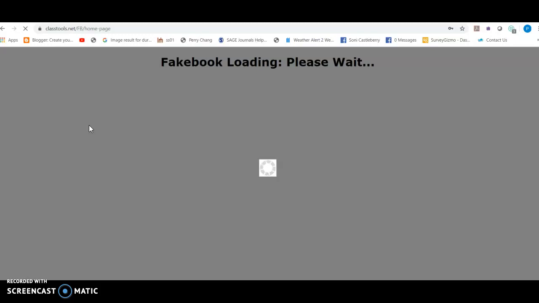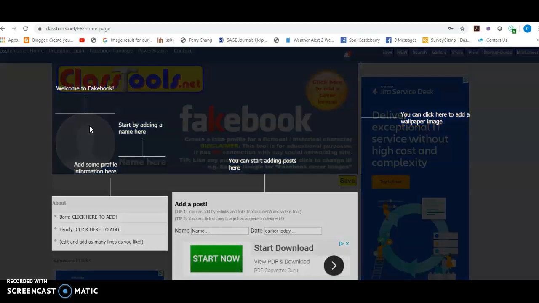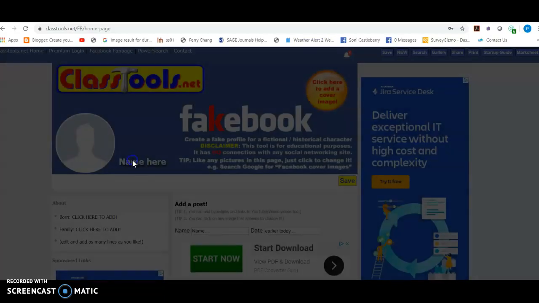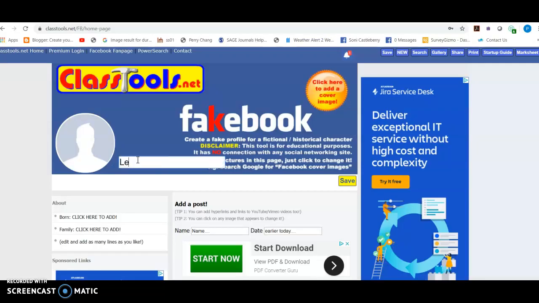And something will come up here. And there we go. Well, unless you get the premium version, you get ads. You also have to, for some reason, start building a page before it lets you do some things or even save it. So it says start by adding name here. So we're going to just pull some famous person that's not going to be a sociological theorist just for the example. And how about LeBron James?